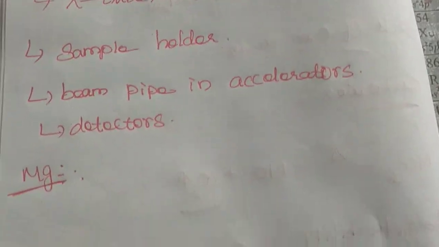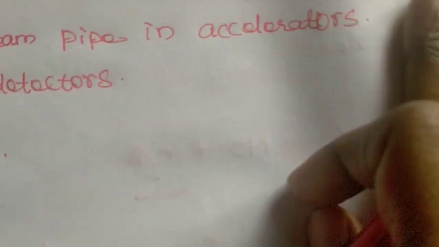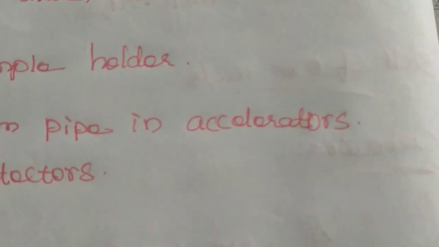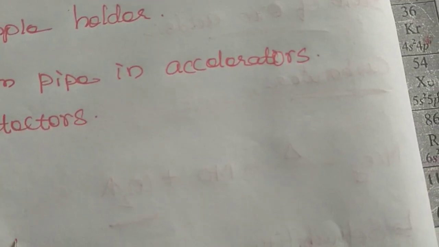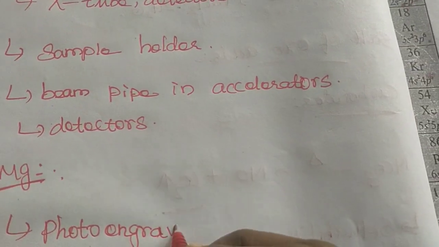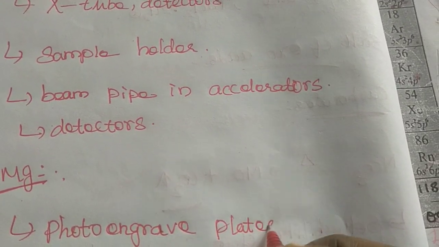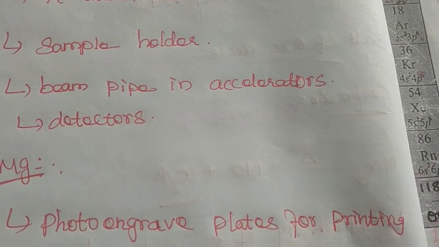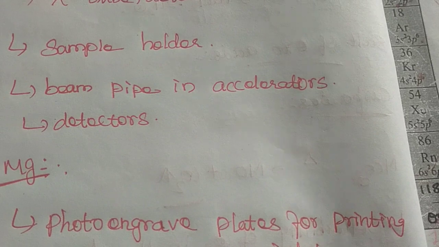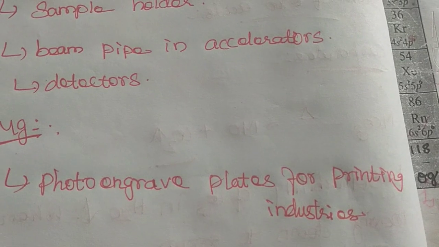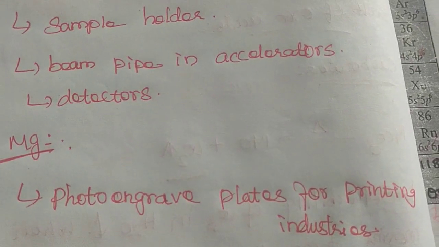Next, magnesium. Uses of magnesium. Magnesium is also an important metal. We use it as photo-engraved plates for the printing industries. Then for refining titanium in the Kroll process, we use magnesium.